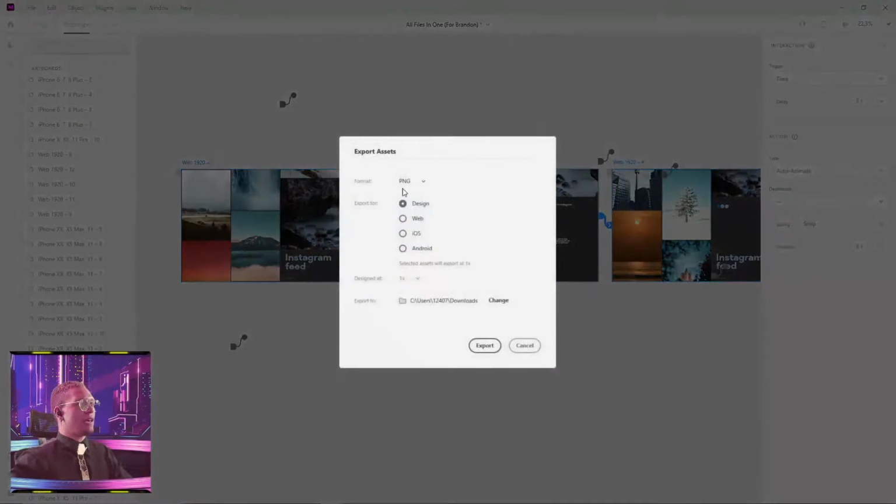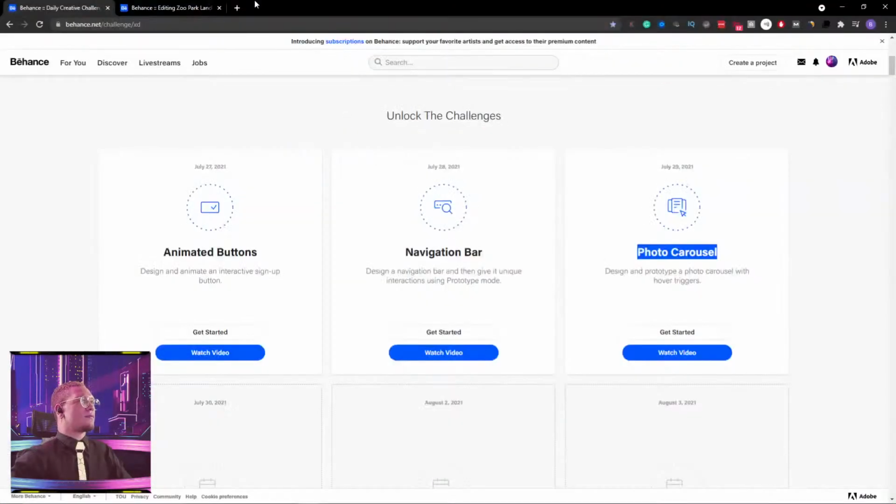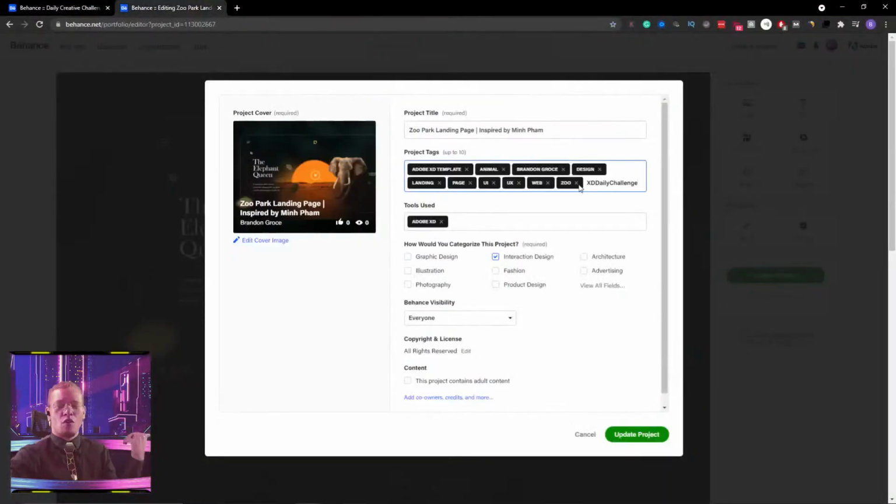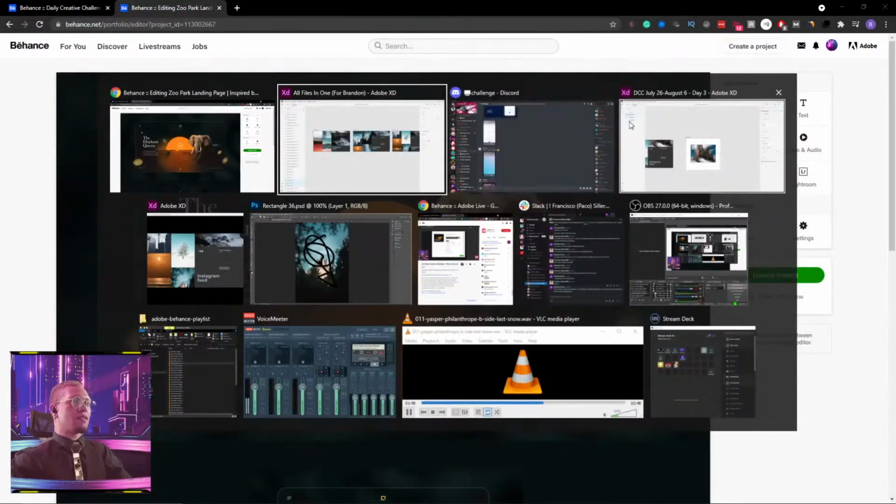Select them, hit Control E, and export them as PNGs, JPEGs, what have you, PDF if you just want something for yourself, but you just export them and pop them into our lovely Behance or our Discord channel. And if you're going to put this in a Behance project, do not forget to add in your project tags: XD Daily Challenge.